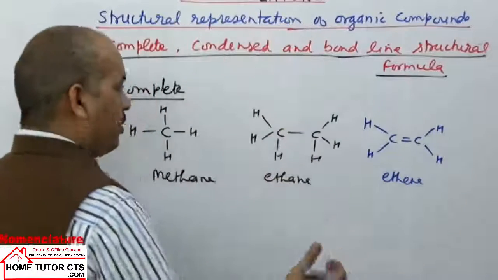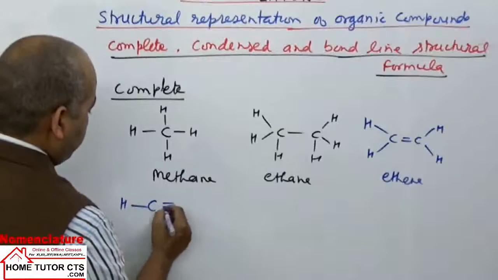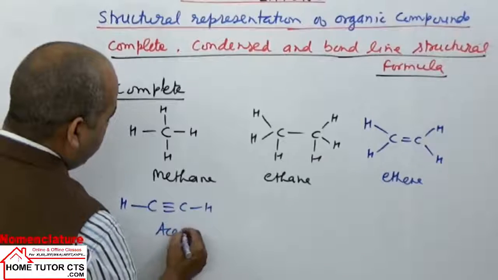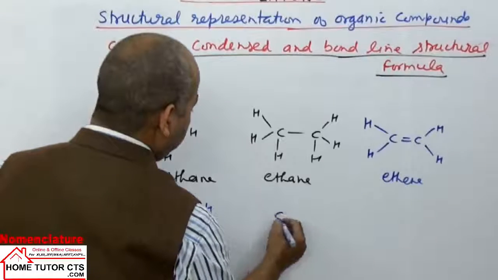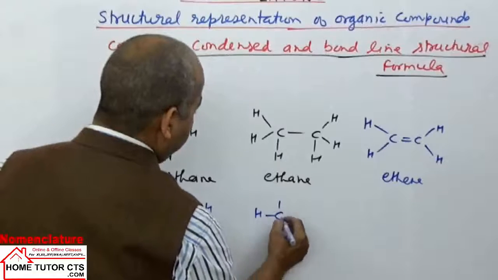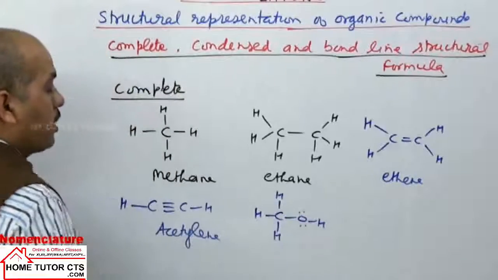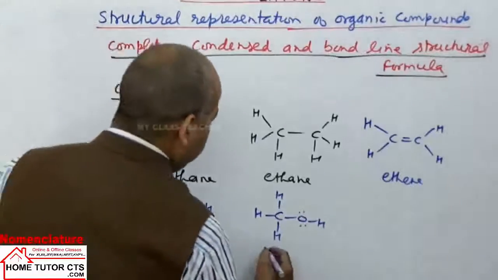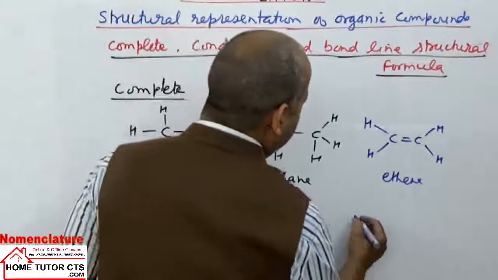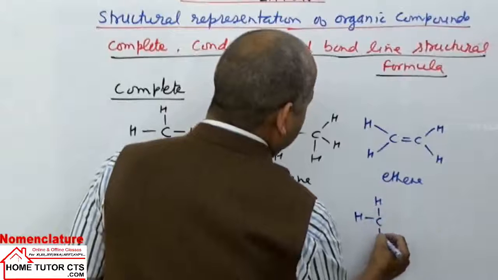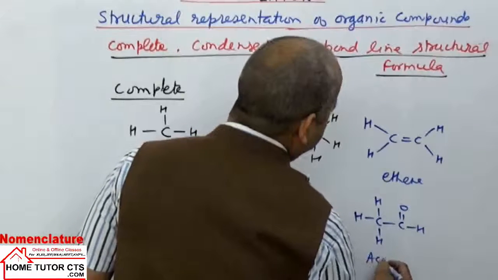If I take acetylene, we can draw already, we have shown to you. It is acetylene. If I draw methanol, CH3OH, O has two lone pair, this is called as methanol. If I write acetaldehyde, CH3CHO, this compound can be taken acetaldehyde.